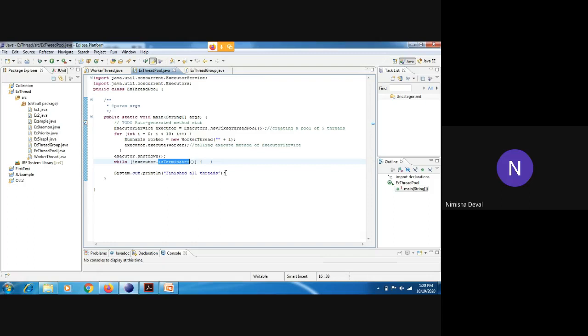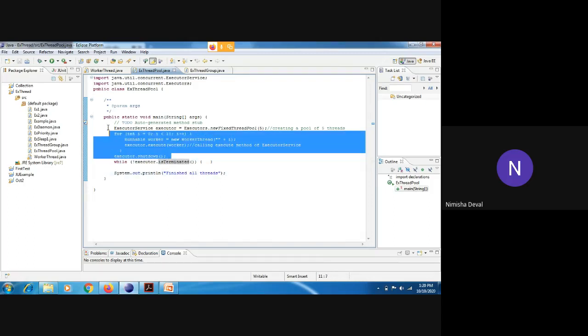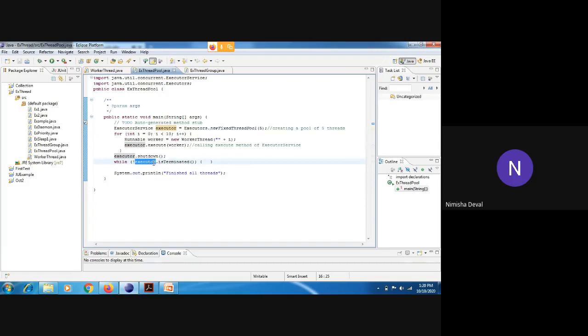Executor.terminated finished all threads, means first we have to check whether all threads' work has completed or not. For this process, we have given this statement, executor dot terminated. If yes, then finished all threads. Otherwise, it will check if any thread has remained or not. And if any remain, it will complete it, and then comes again this while loop and complete its work. So this is for checking whether all threads are completed or not.